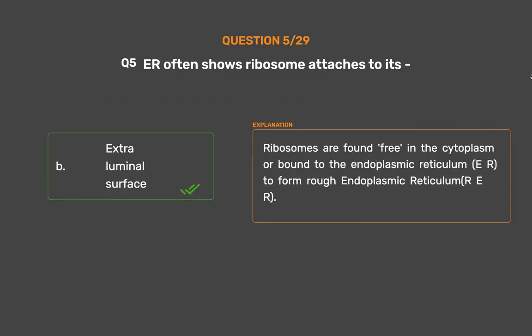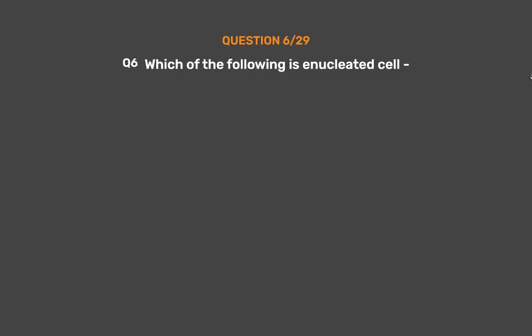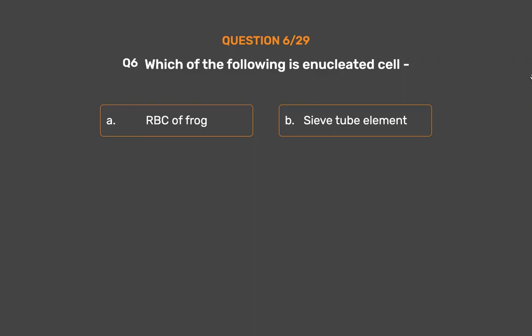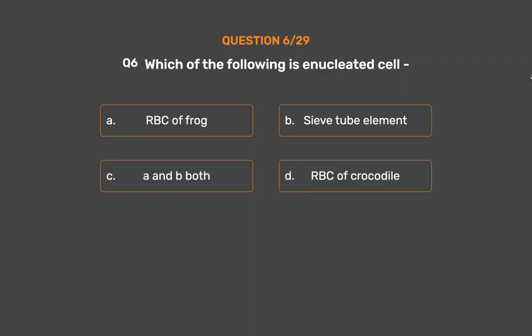Extraluminal surface. Ribosomes are found free in the cytoplasm or bound to the endoplasmic reticulum, ER, to form rough endoplasmic reticulum RER. Question number 6. Which of the following is a nucleated cell? Option A. RBC of frog. Option B. Sieve tube element. Option C. A and B both. Option D. RBC of crocodile. The correct answer is Option B.